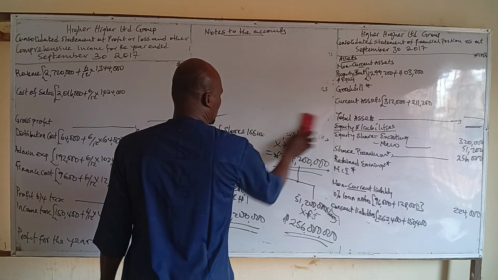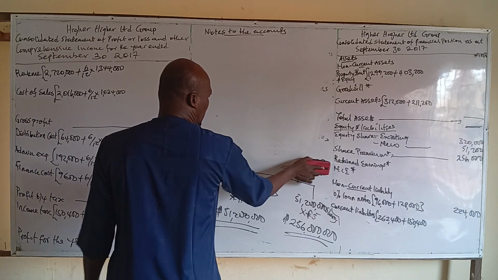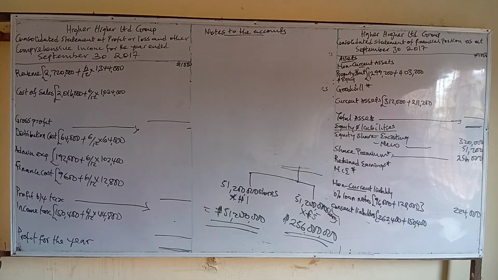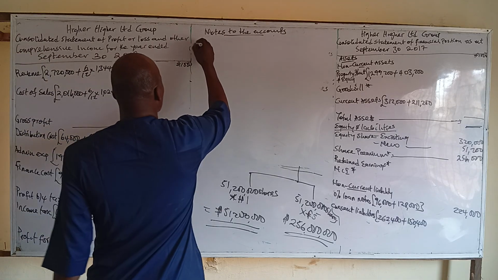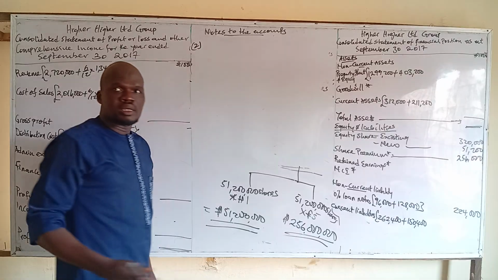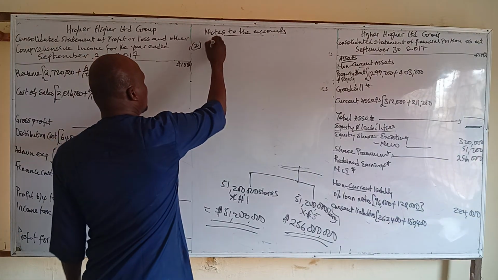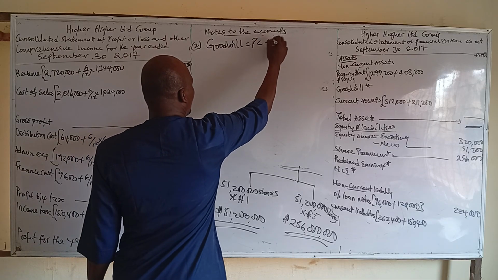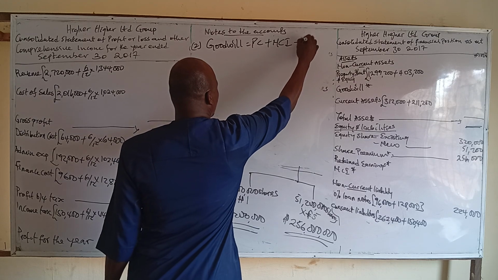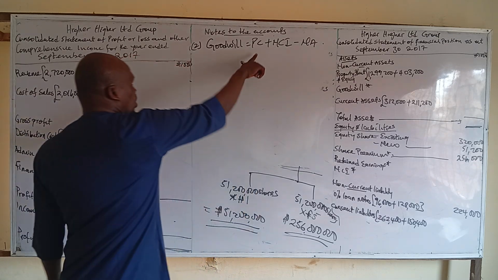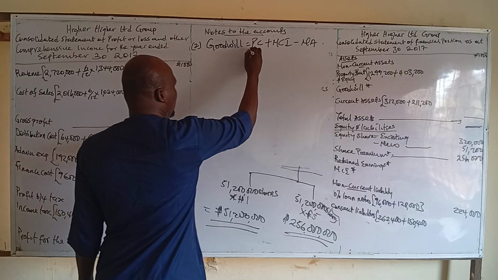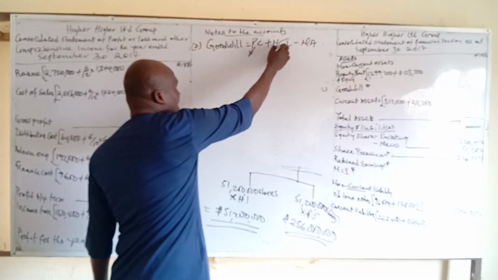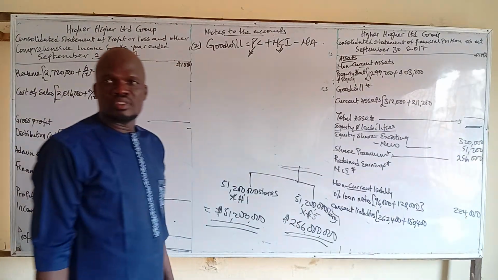Note 2. Let's compute the goodwill. The formula in computing goodwill will be goodwill equals what? Purchase consideration plus what? NCI minus what? Net assets. So we are given the purchase consideration to be share exchange. Then NCI is also given.